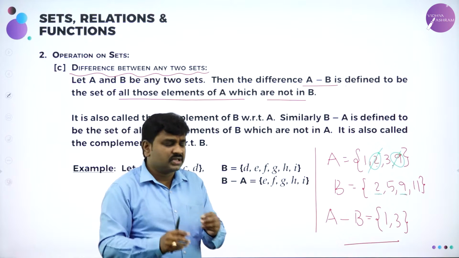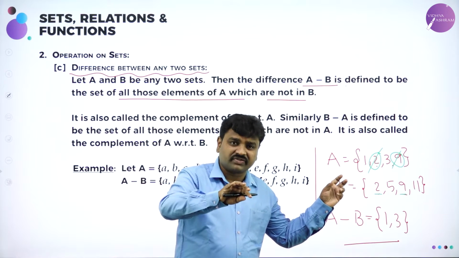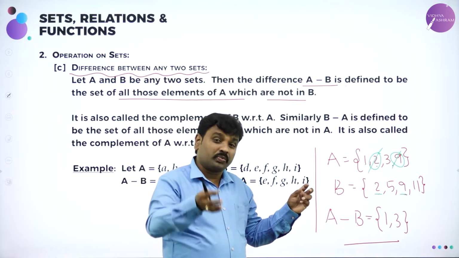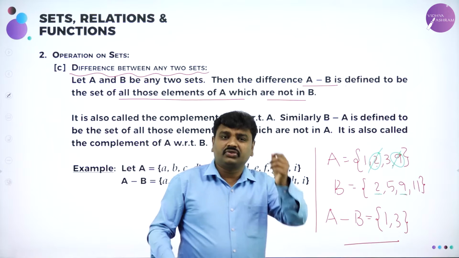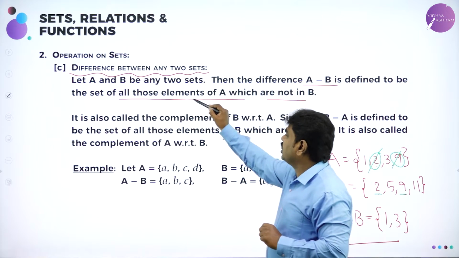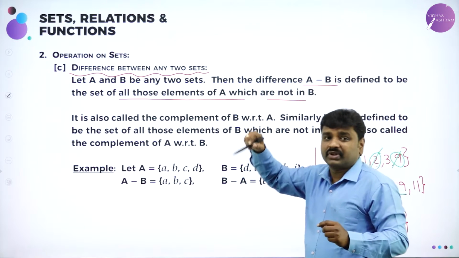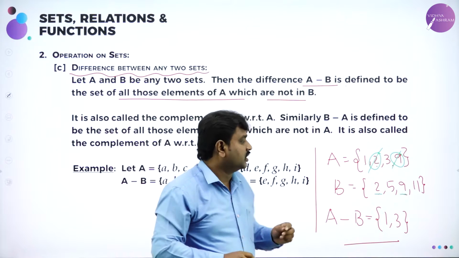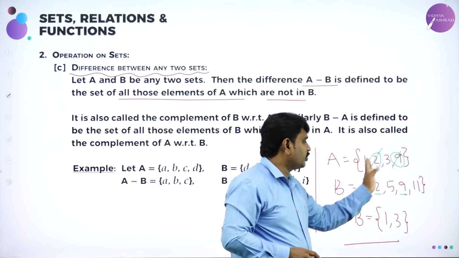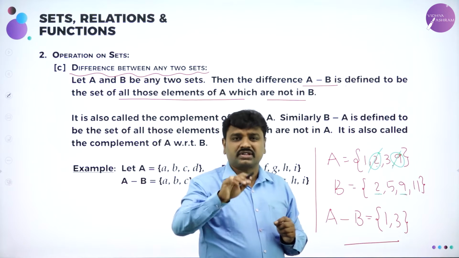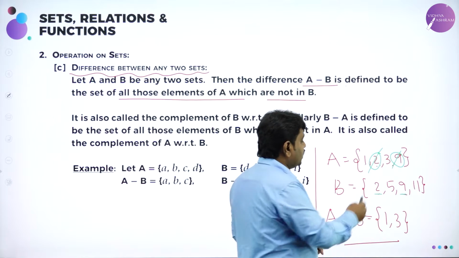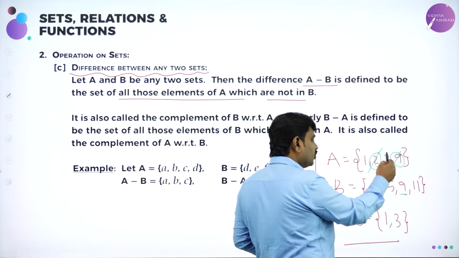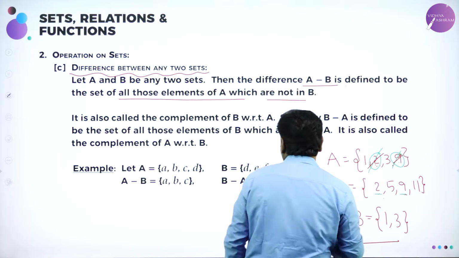What is A minus B? Set containing all the elements of A, set obtained by removing the elements of B from A. So that's why we say like this: all the elements of A which are not in B. So if you see 2 and 9 are in B, so remove them. That's it. Or simply speaking, from A, remove the elements of B that are present. See, in A we have 2, 9 which are present in B, so remove them and write the remaining.